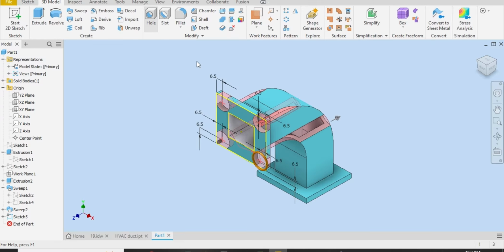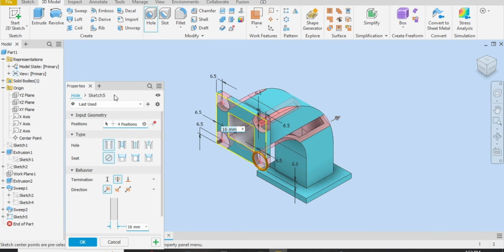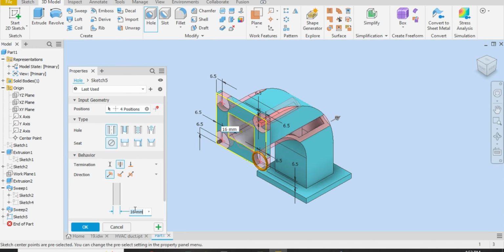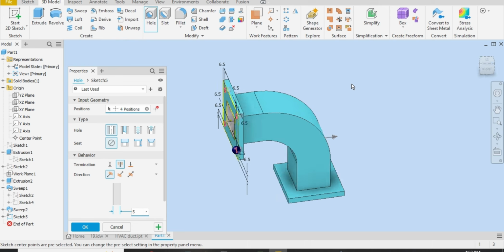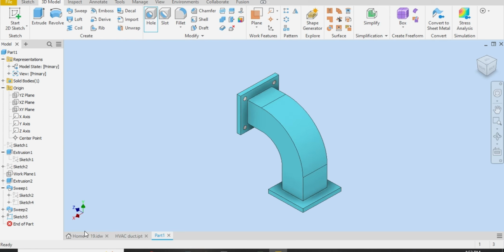Let me select hole and select the diameter. Diameter is 5, and these are 2 holes. So let me select cut here. Okay, they are cutting the flange. Let me just show you. Look, and let me select OK for this.